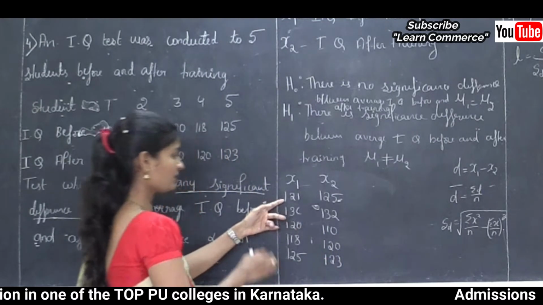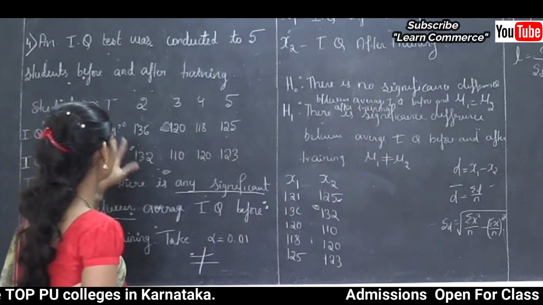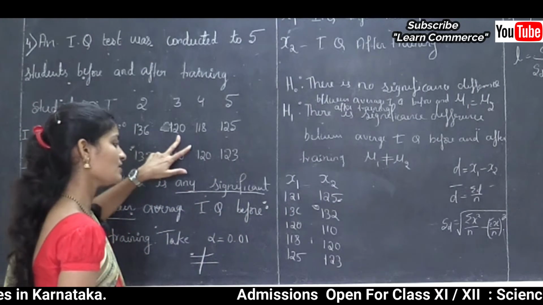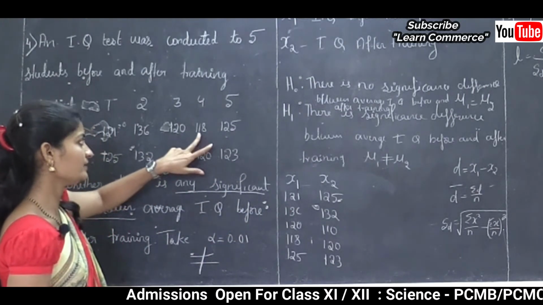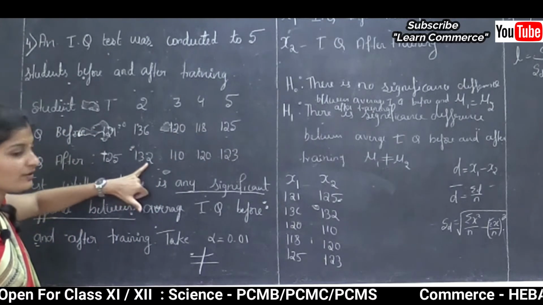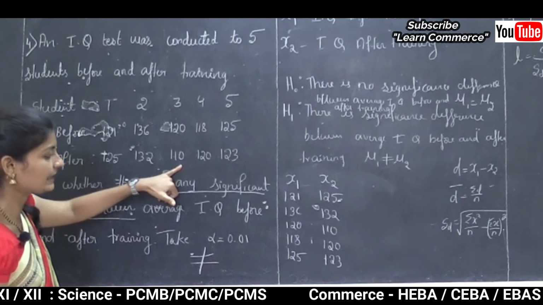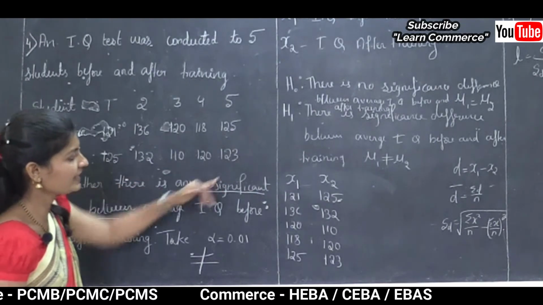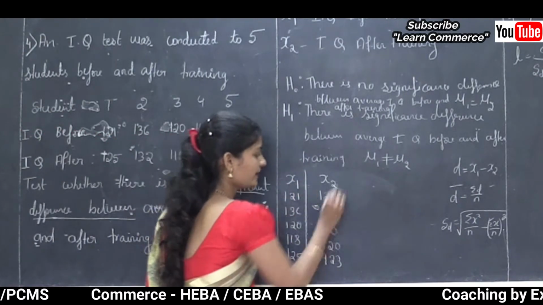Okay, let's check the observations. That is 121, 136, 120, 118, 125. The next observations are 125, 132, 110, 120 and 123. Okay, next we need to find D.